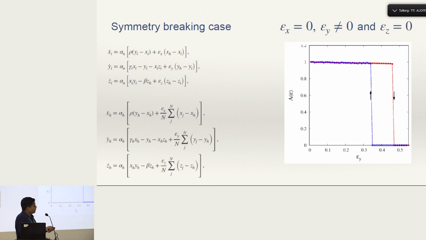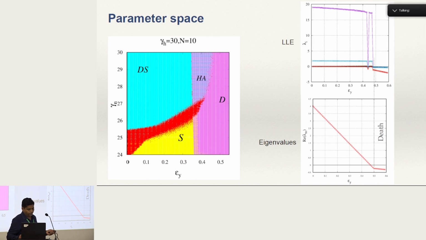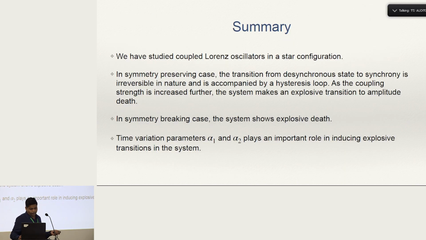So we see that it goes all the way along this direction to death, but if it is moving in the backward direction, it goes to the oscillatory state for a different value of epsilon y. Here is the parameter space and the largest Lyapunov exponents, and we are able to predict the eigenvalues. Through the eigenvalues, we are able to predict the precise point where the system will go to death.